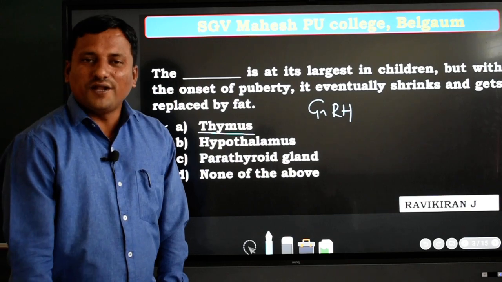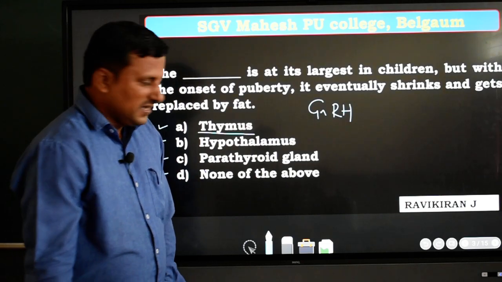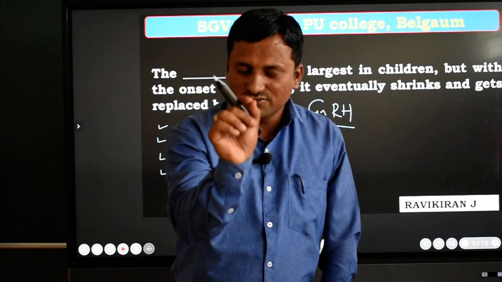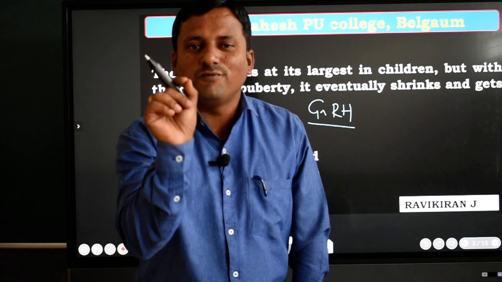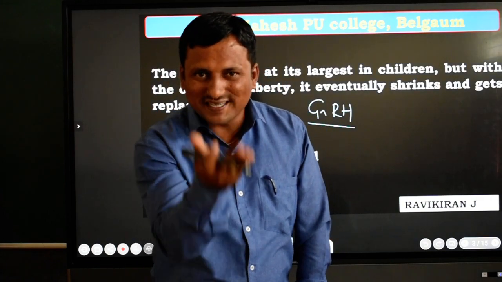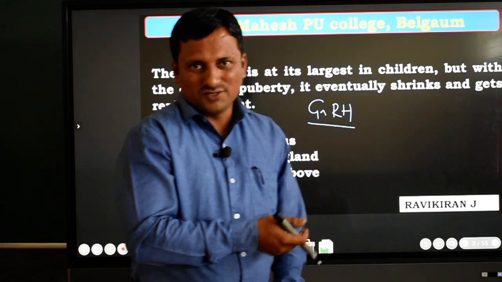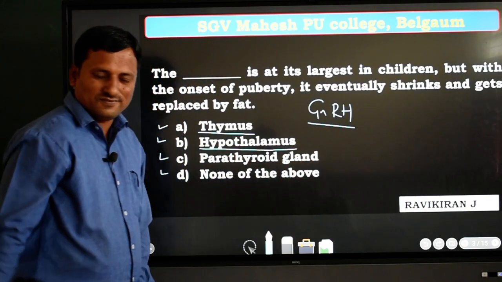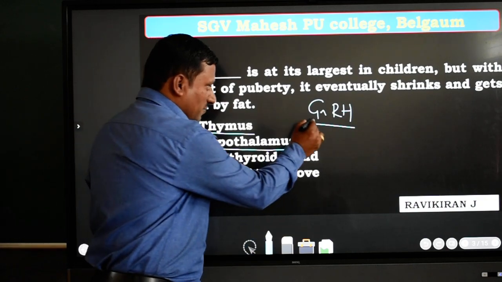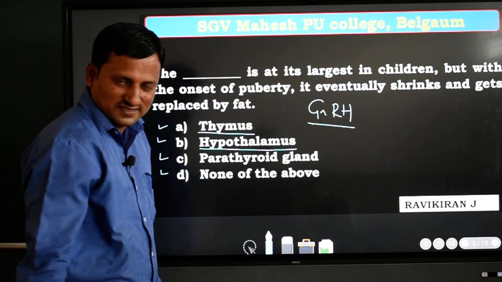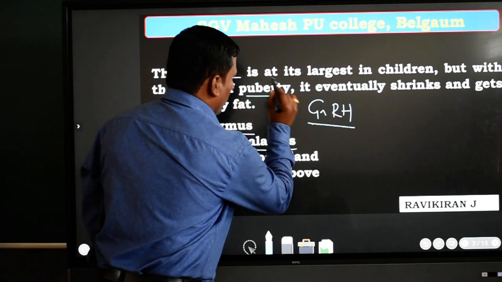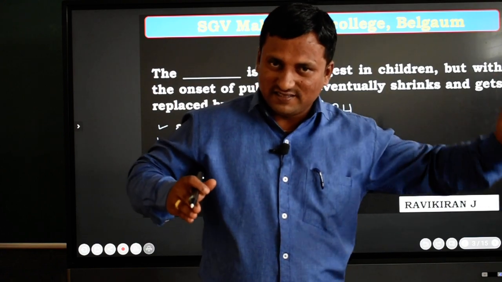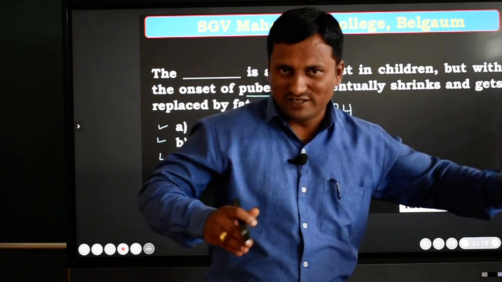GnRH is gonadotropin-releasing hormone. Dear students, remember: when this hormone is secreted in our body, we are coming to the puberty stage. This is supported by the master part of the body, the hypothalamus, which secretes GnRH. Then we reach the puberty stage, which eventually goes down. Then we reach the adult stage, and next the old stage.